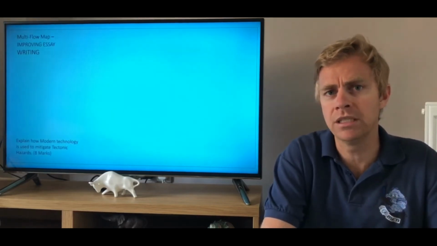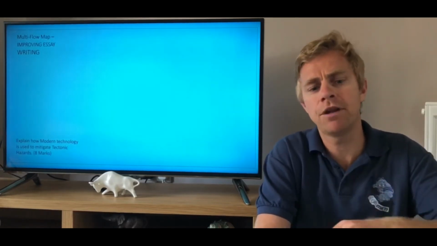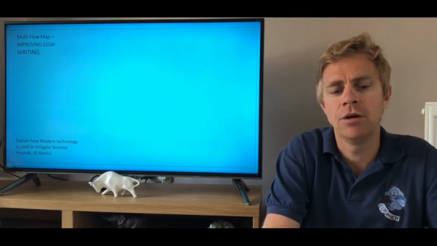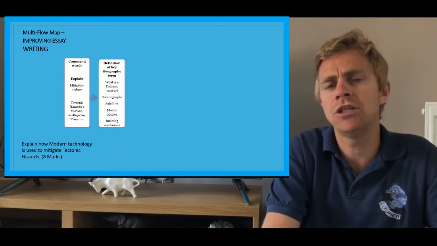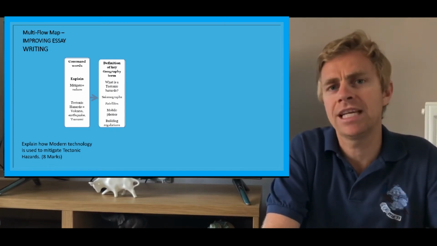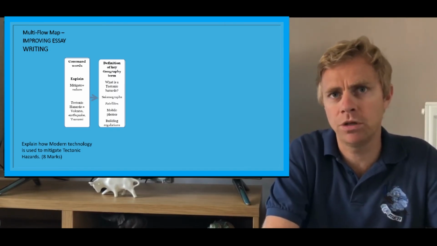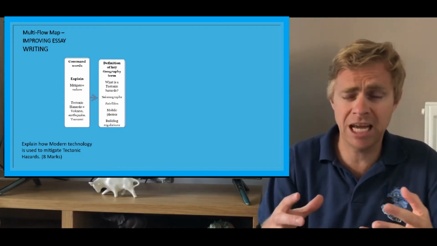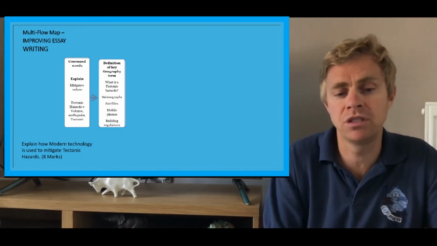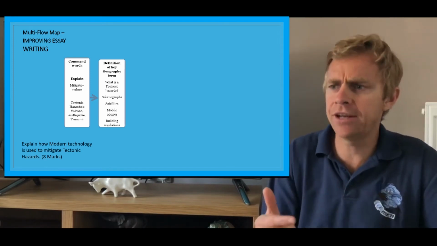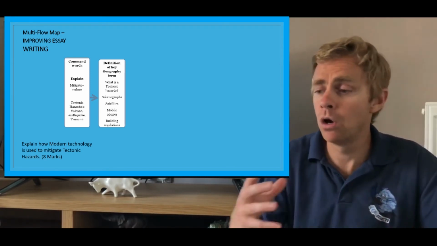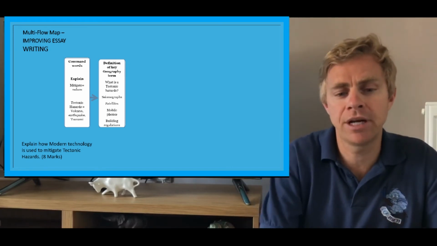Another way you can do it is to create a multi-flow map. So here's an example of an exam question from a couple of years ago: explain how modern technology is used to mitigate tectonic hazards. Let's understand the question. Mitigate won't mean make it worse, it's got to be reduced. Tectonic hazards: volcanoes, earthquakes, tsunamis. So choose one. I suggest either volcanoes or earthquakes because they're easier to write about.